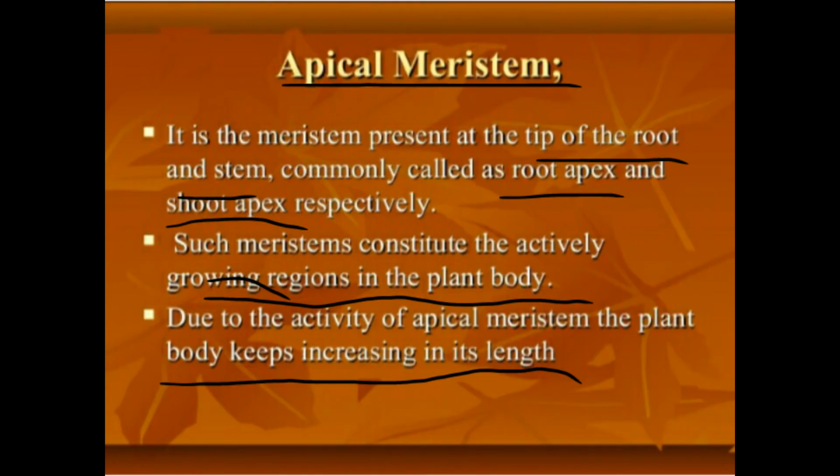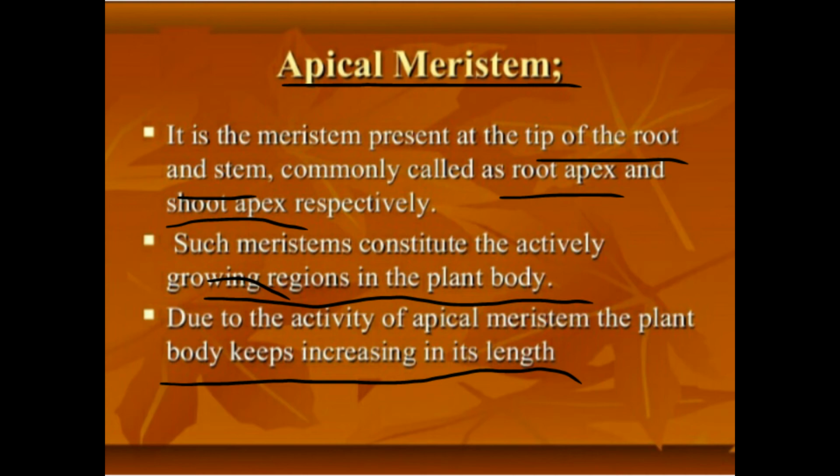Apical meristem. It is the meristem present at the tip of the root and stem, commonly called as root apex and shoot apex respectively. Means they are present at the top of the root and stem. That is why they are known as root apex and shoot apex. Such meristems constitute the actively growing regions in the plant body.